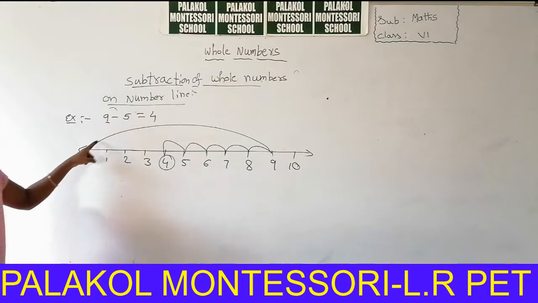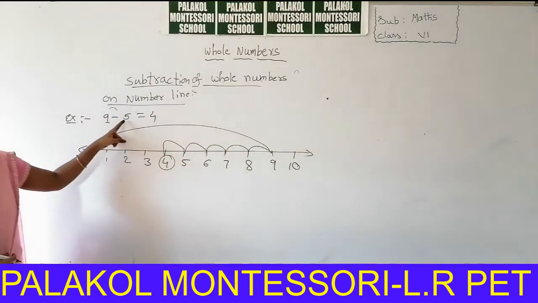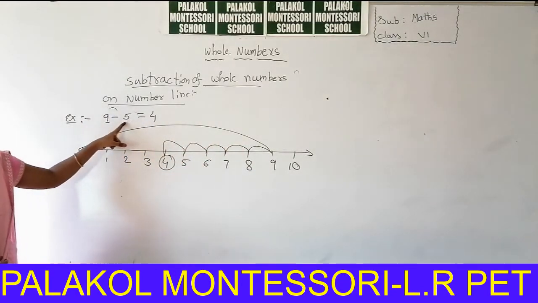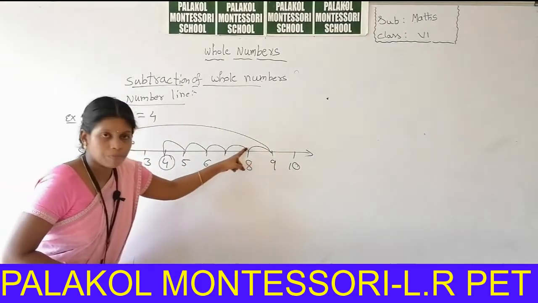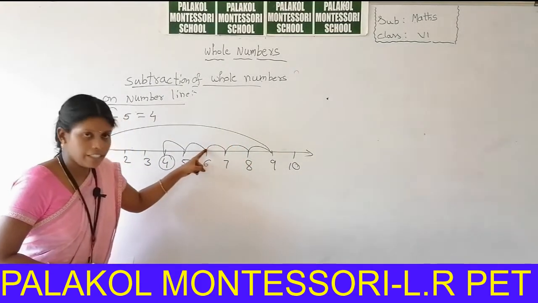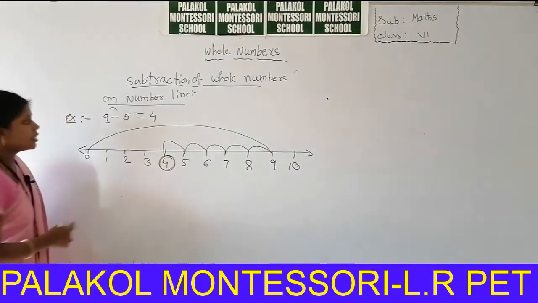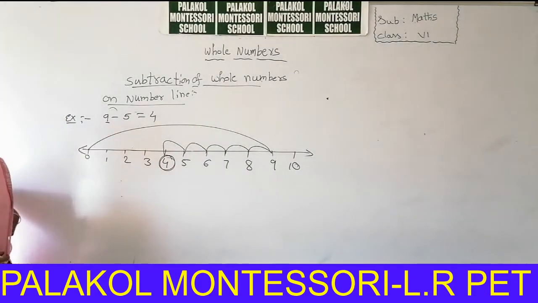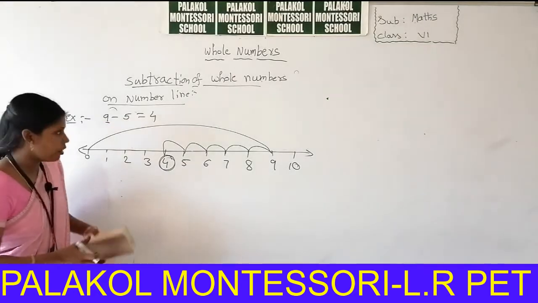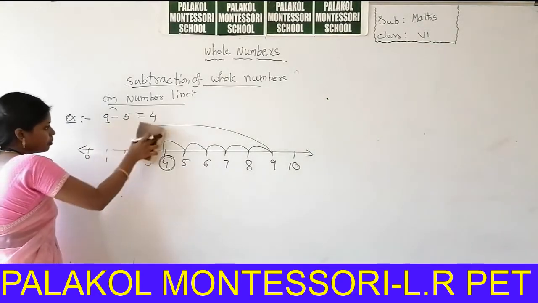First you can represent 9. How many positions can you subtract? 5 positions you can subtract. So 1, 2, 3, 4, 5. So this is the answer. 9 minus 5 is equal to 4. So you can do another example also.